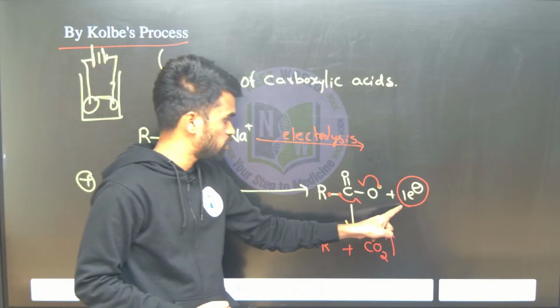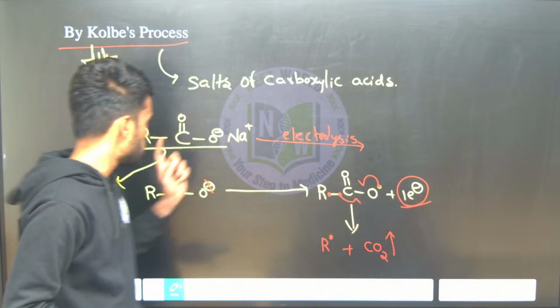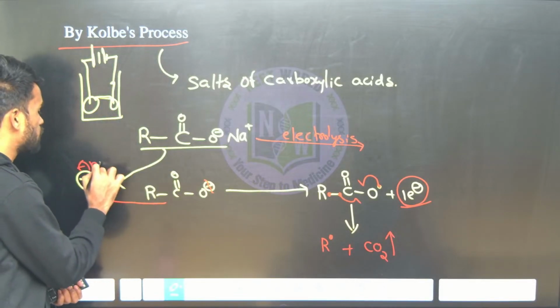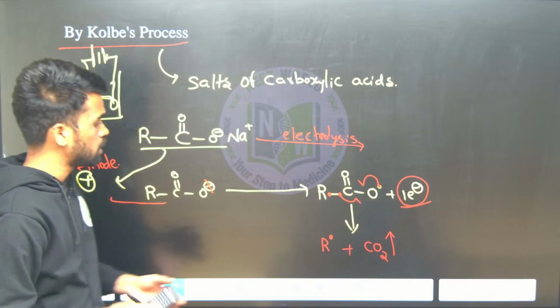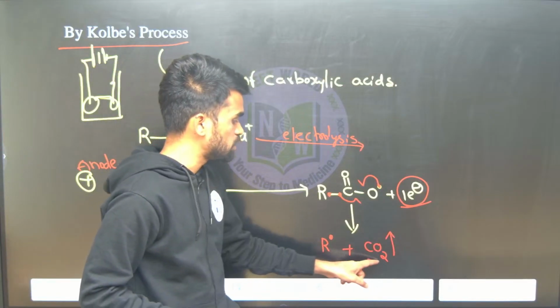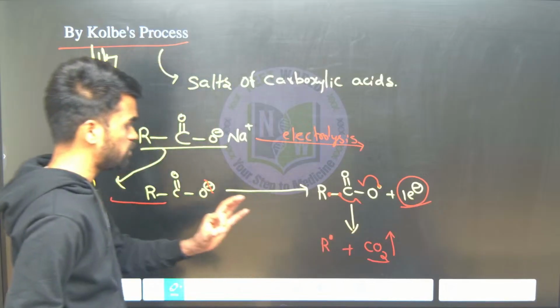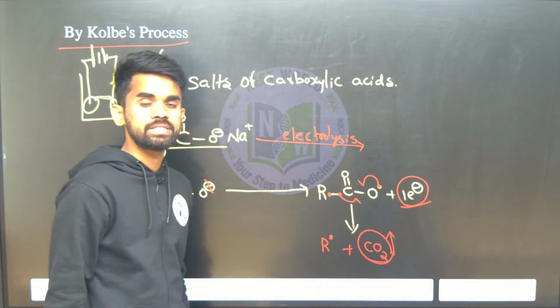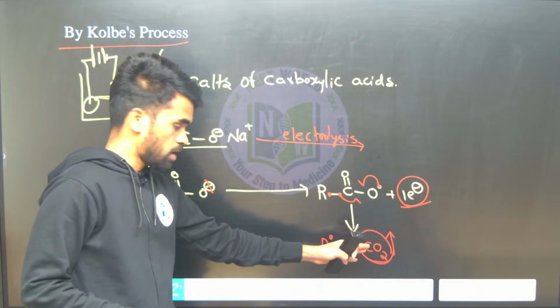Oxidation only, no? Yes, we removed an electron. So oxidation is taking place where? Oxidation is taking place at the anode, remember. Okay, now what are the products formed? Our R radicals are formed and CO2 gas is also released at the anode. Very, very important. So CO2 gas is released during Kolbe electrolysis. At which electrode? Anode electrode.